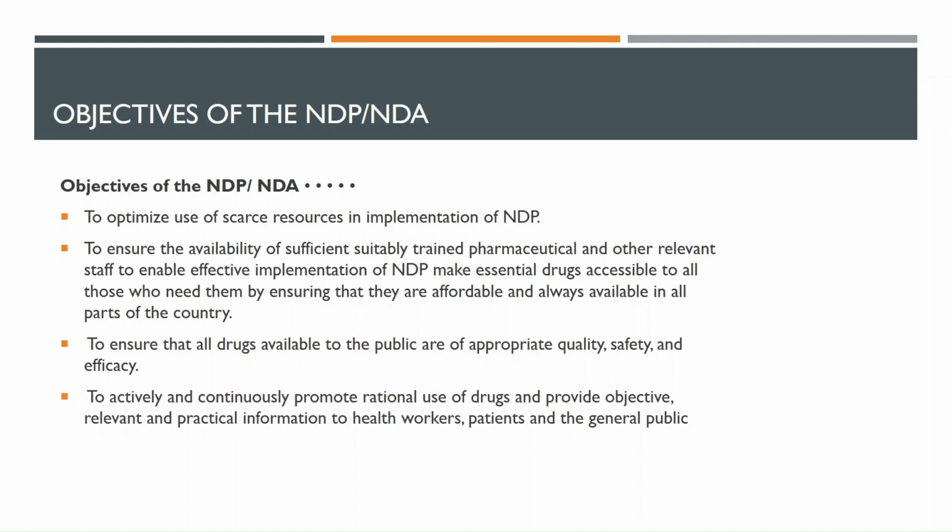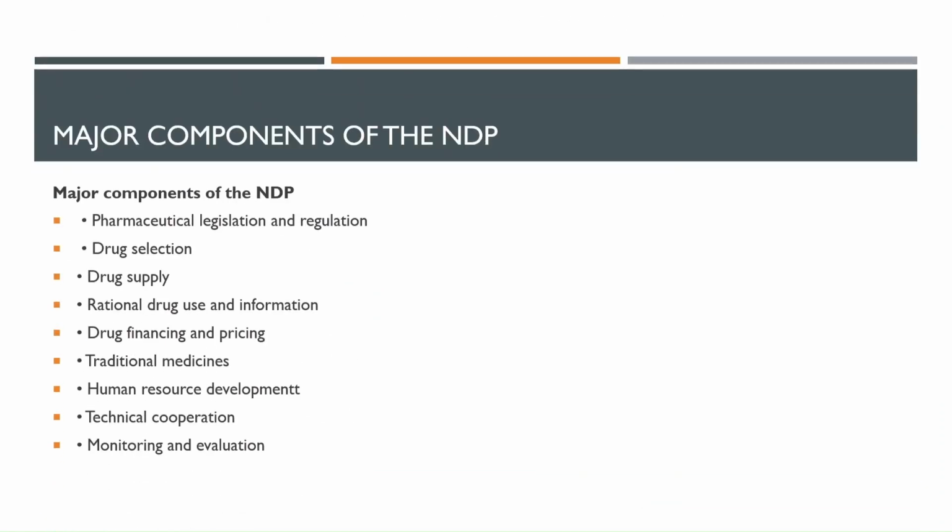So, to optimize use of scarce resources in implementation of the National Drug Policy, and to ensure availability of sufficient suitably trained pharmaceutical and other relevant staff to enable effective implementation of the National Drug Policy and make essential drugs accessible to all those who need them, and also to ensure that all drugs available to the public are of appropriate quality, safety, and efficacy, to also actively and continuously promote rational use of drugs and provide objective, relevant, and practical information to health workers, patients, and the rest.